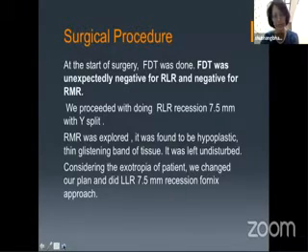I don't know why, but Y-split may be wrong. But we did a recession with Y-split, and then we explored the right medial rectus. And there was the surprise. When I hooked the medial rectus, I couldn't initially find anything, and then I found a very thin hypoplastic glistening band of tissue. It was so thin that I left it like this. I didn't do anything to it, and since the exotropia was significant, I operated on the other eye, did a left lateral rectus recession, and changed the plan on the table.